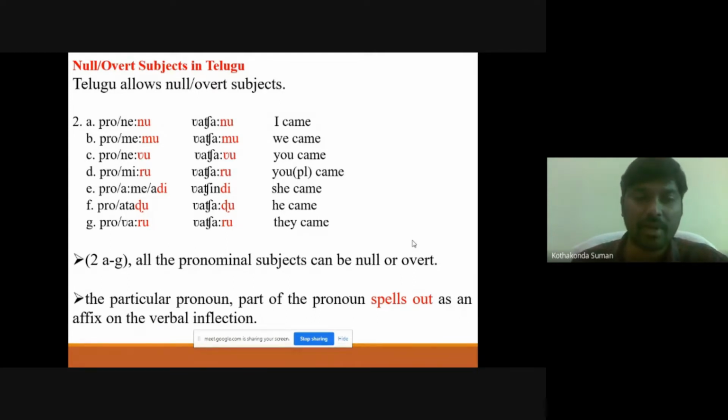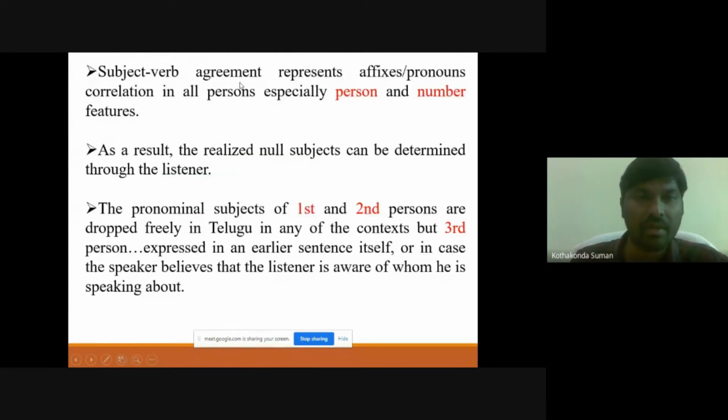And part of the pronoun is spelled out as an affix on the verbal inflection, as we can see here in the red font. Like no, mo, woo, who, it is an inflection. It is going to be represented on the verb, so the listener can understand whom we are referring to.